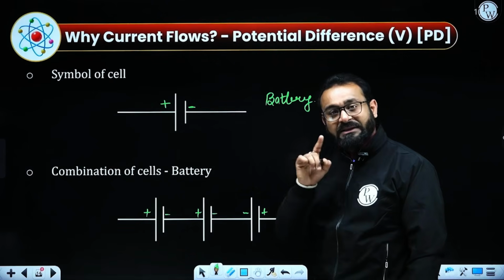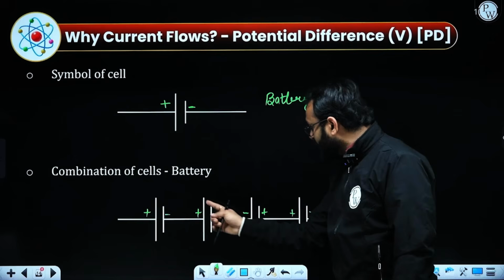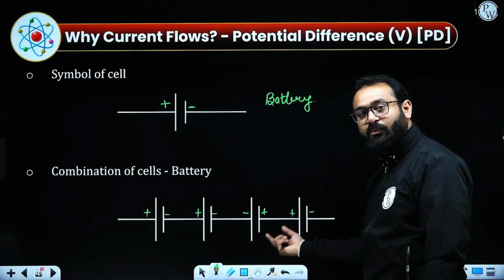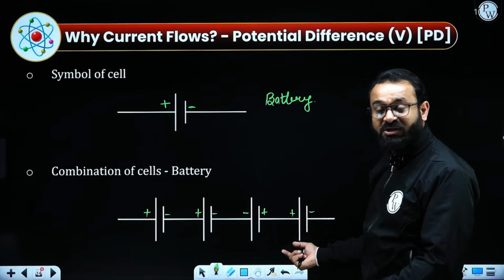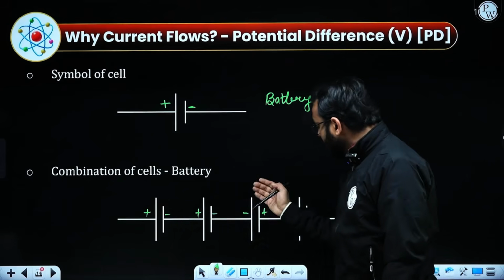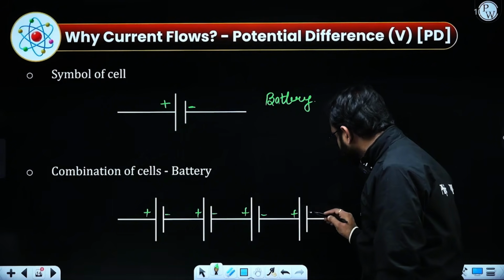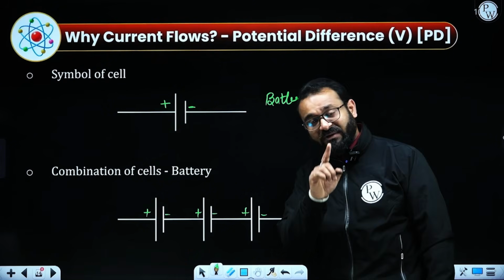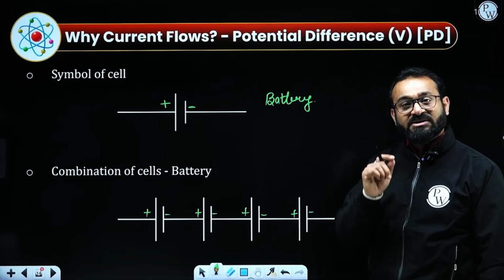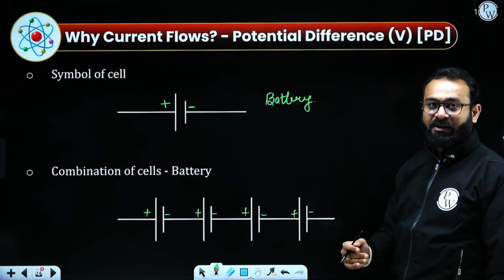They are going to cancel their potential because they are providing the opposite flow, so it will be 4 volt. Otherwise, if I put the correct symbols, then it is going to be 8 volt if the value of each cell is 2 volt, because it is going to be added.